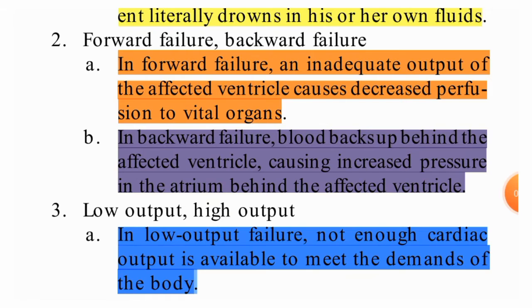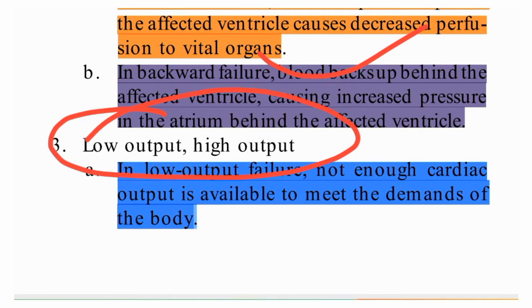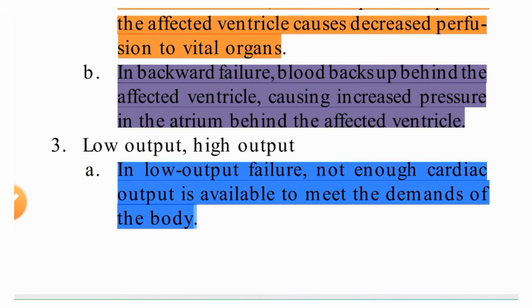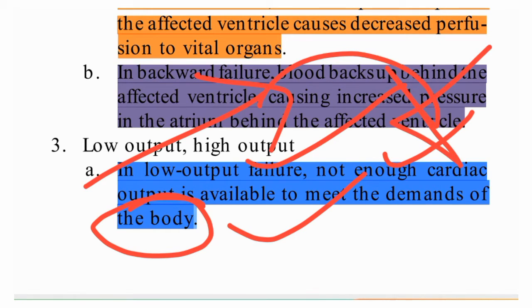Now coming to low output and high output. That was the backward failure and forward failure. Now we'll see the low output and high output. What is low output? In low output failure, not enough cardiac output is available to meet the demand of the body. So in low output failure, cardiac output will be decreased and peripheral organs will not get the proper supply. That is the low output failure.